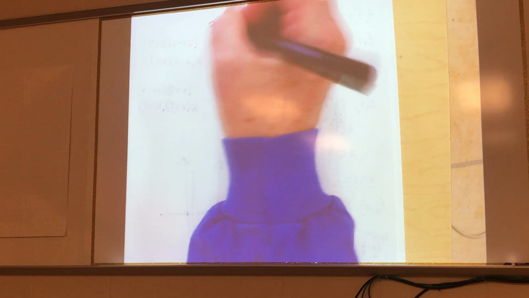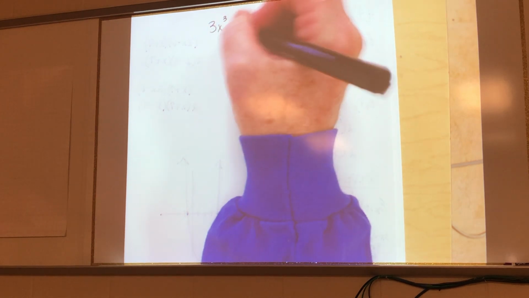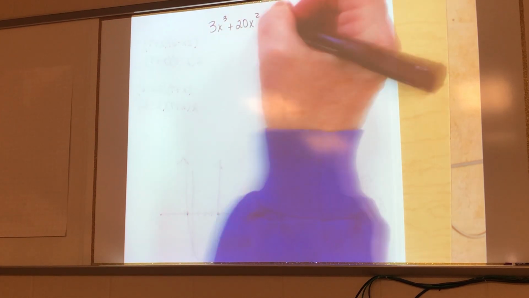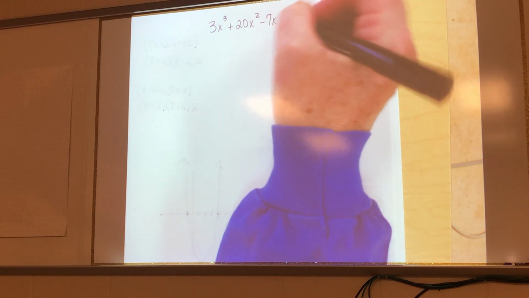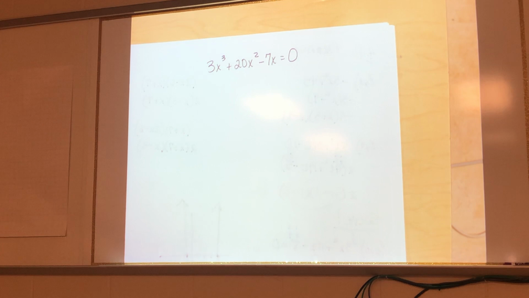All right, one last problem and then I'm gonna let you work on your worksheet. Here's what it looks like. It's gonna be a weirdo. 3x to the third plus 20x squared minus 7x equals 0. I'm solving it, okay? Hey, if Freddie were here, he's not because he died a long, long time ago. But if Freddie were here, how many answers would he say this guy had? 3 answers, okay? 3 answers.